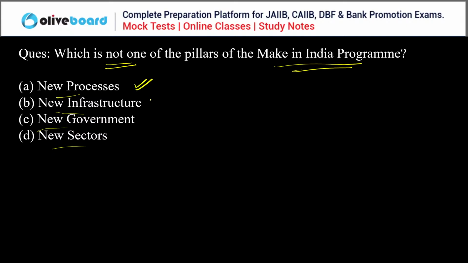New processes, new infrastructure, new sectors, new government. Everyone, please answer this question, guys. Instead of new government, it is new mindset. Yes, Ruchi. Yes, Hema. Yes, Vivek. So C is the correct answer. It is not one of the pillars of the Make in India program.